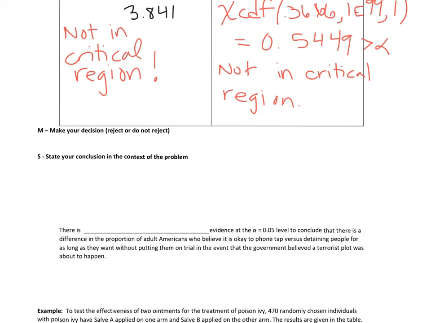So again, we are not going to reject the null. So make our decision. Do not reject. And if we're not rejecting, it means we have insufficient evidence at that alpha equals 0.05 level of significance.